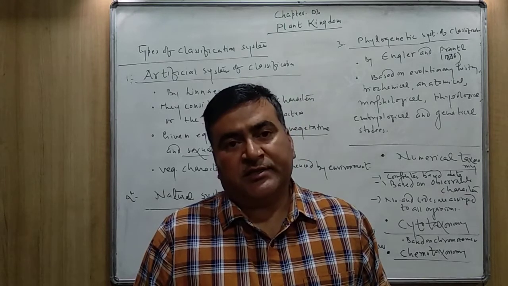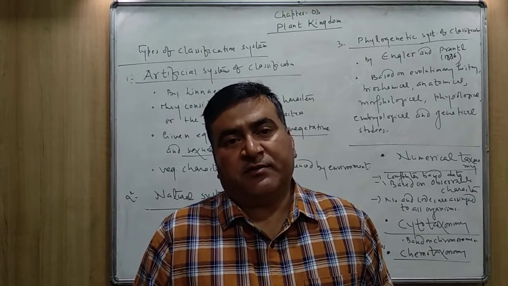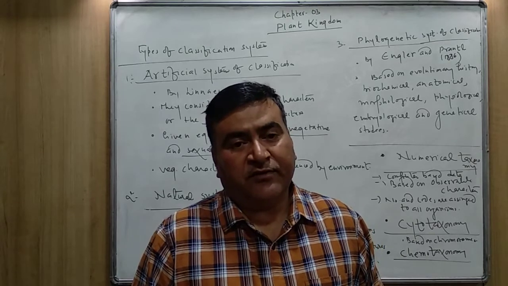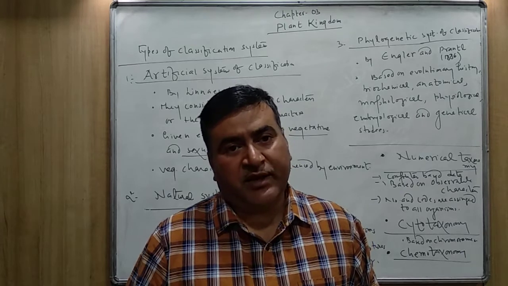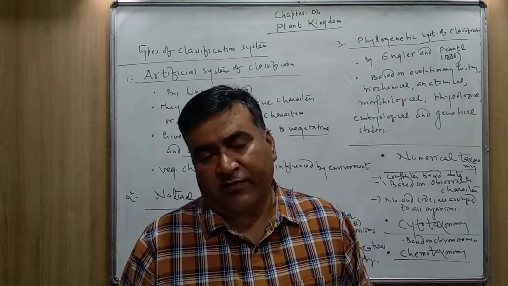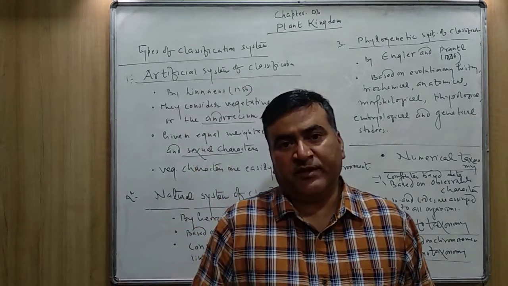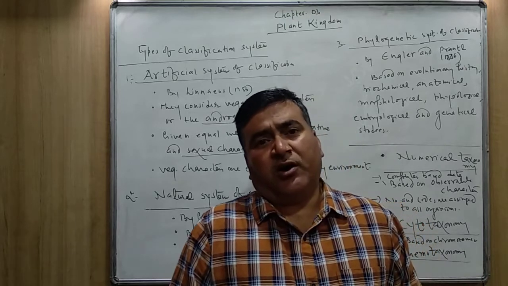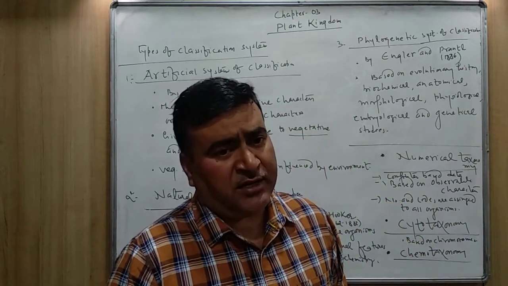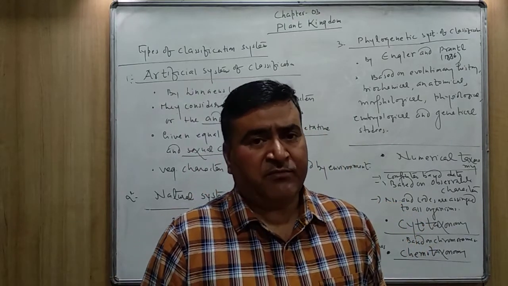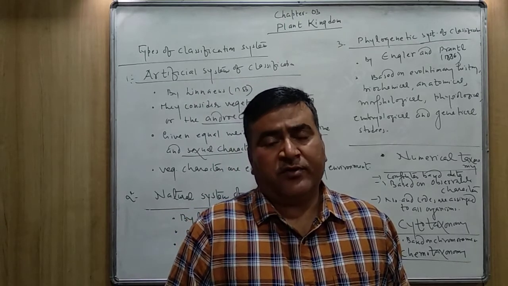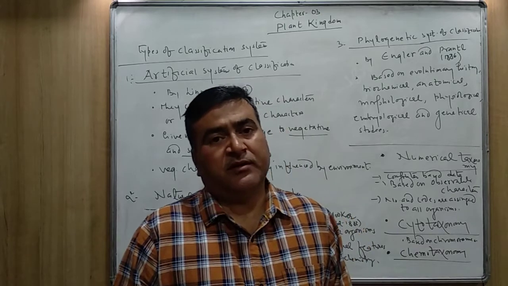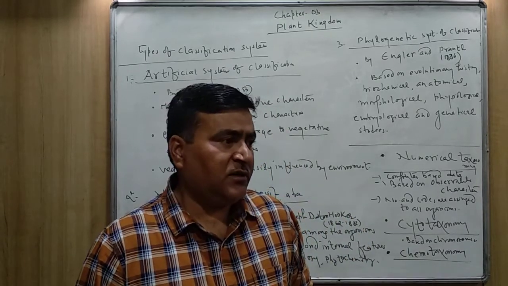So many plants which are present on the earth we have to study in this kingdom, starting from algae, bryophytes, pteridophytes, gymnosperms, angiosperms. All these plants are kept in the kingdom Plantae. So it's a very broad, or you can say huge kingdom, which includes all the plants.